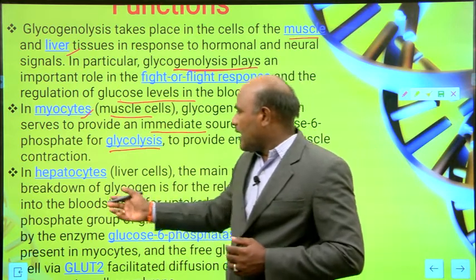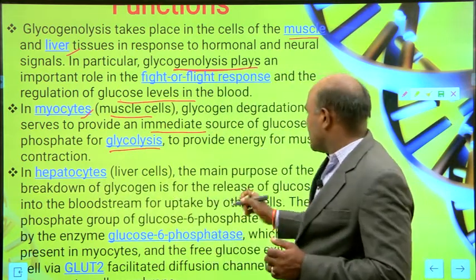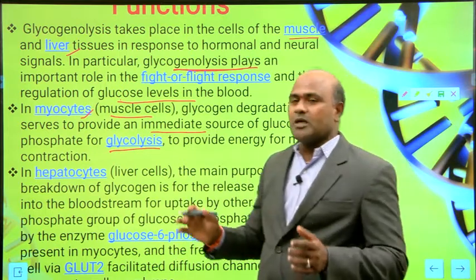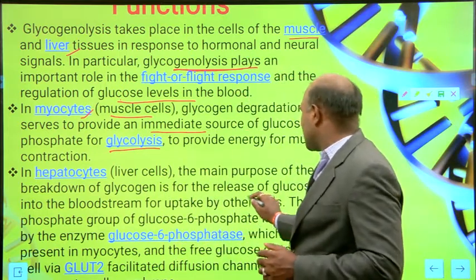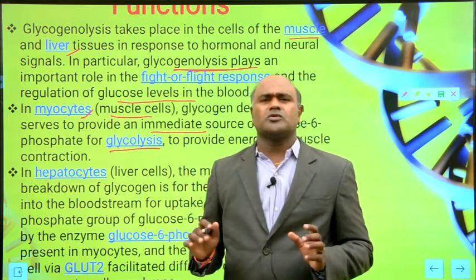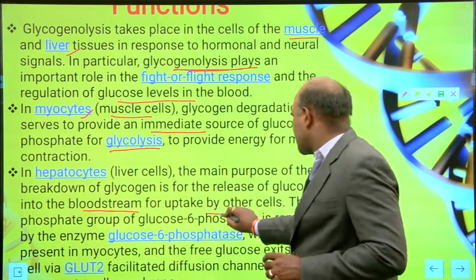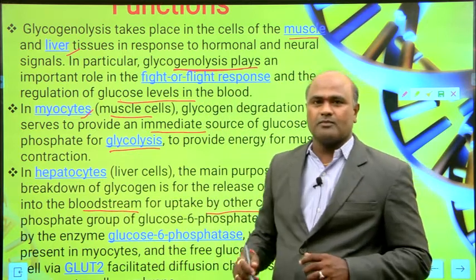And then hepatocytes, which are liver cells. The main purpose of the breakdown of glycogen is the release of glucose. Why are we breaking down the glycogen? To release glucose into the bloodstream for uptake by other cells.